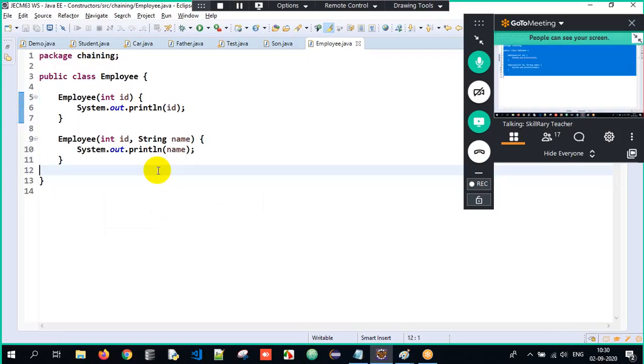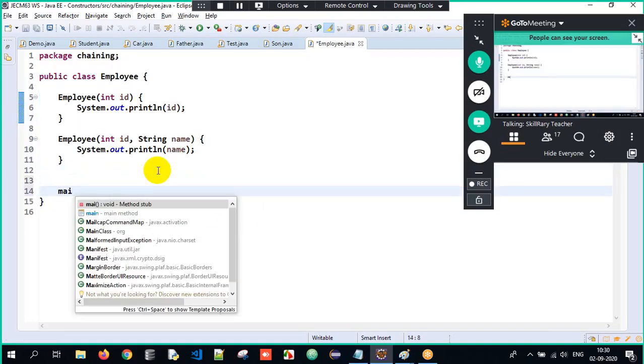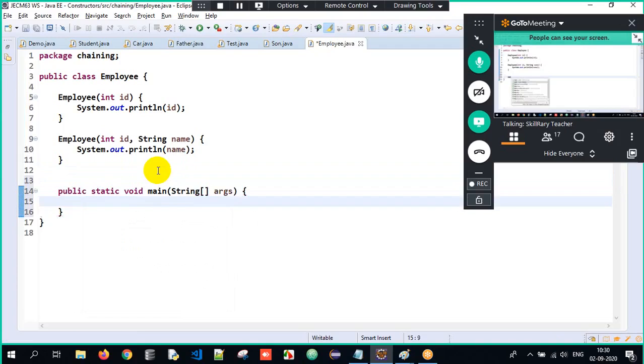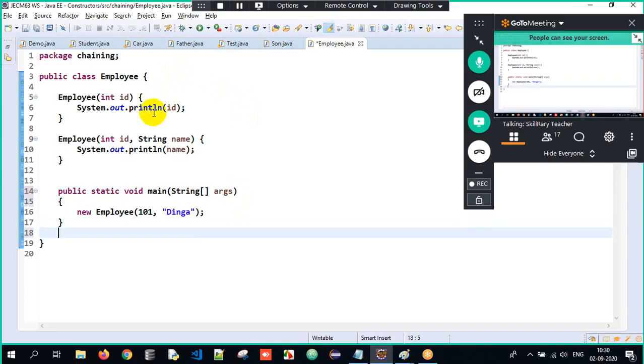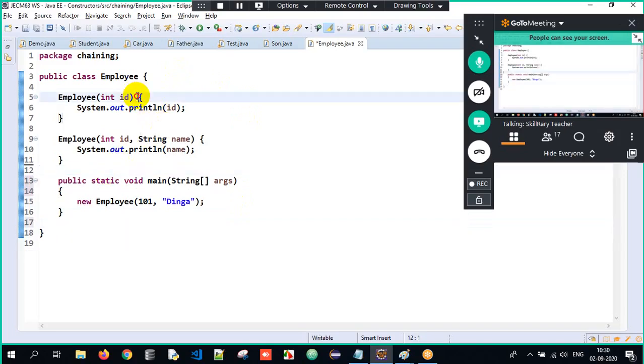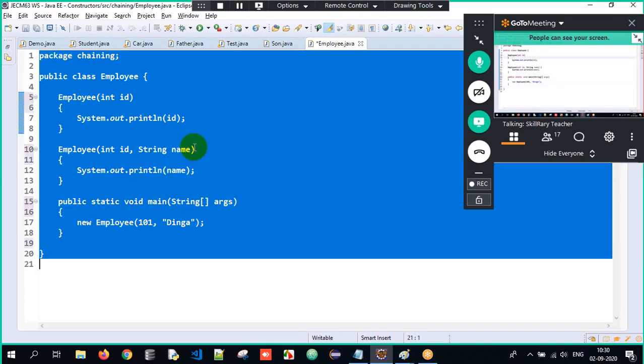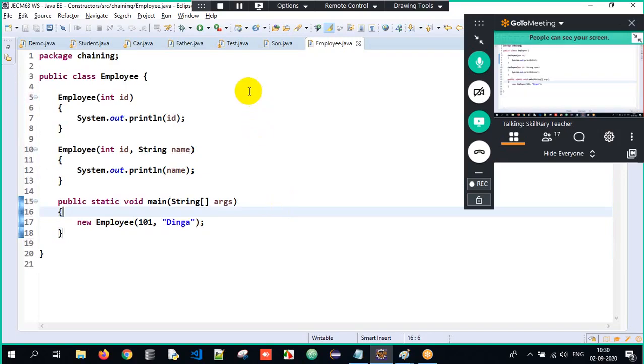Just observe what is happening. I will create an object of employee: new Employee, passing 101 comma dinga. Tell me what will be the output of this program. It's a pure simple program. Think and tell me.